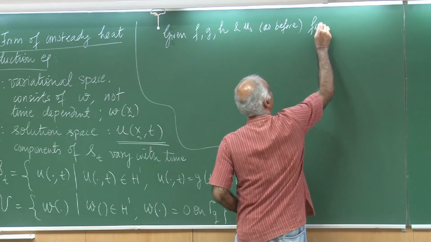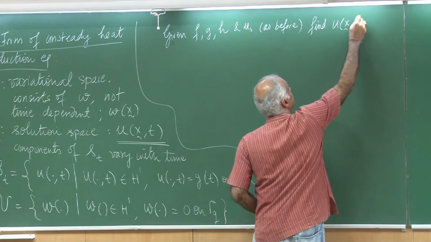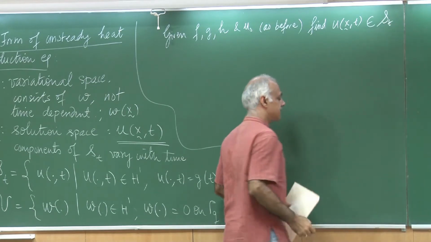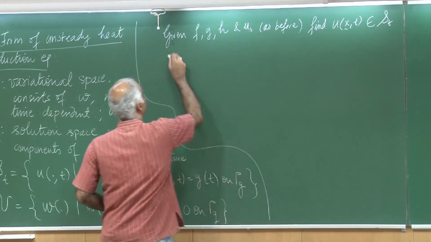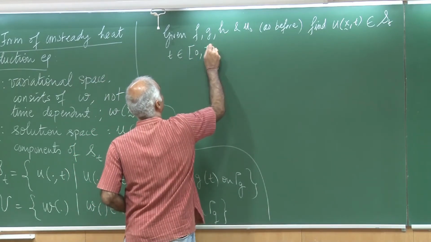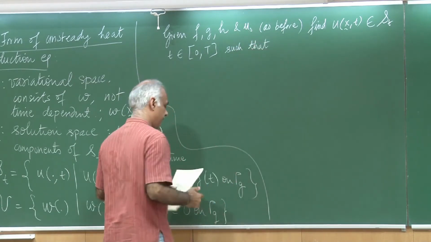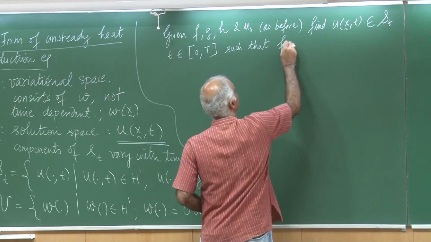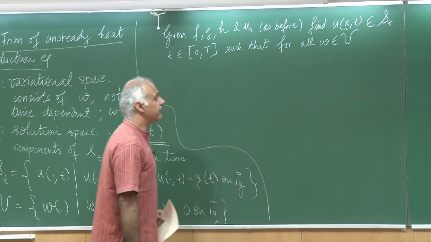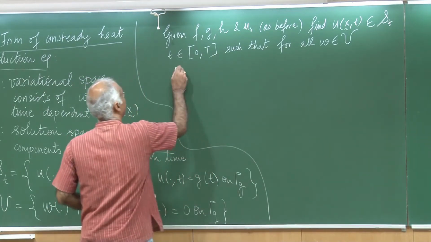I am now supposed to find the temperature field u which depends on x and t, and that of course belongs to the space St, and of course t belongs to the interval 0 to T, such that for all w's that come from this variational space V,